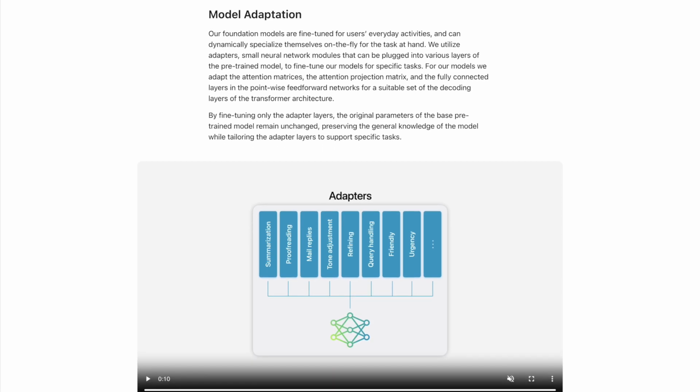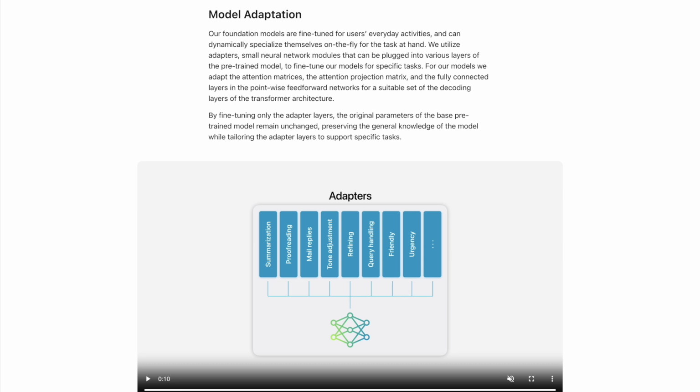Model adaptation. Our foundation models are fine-tuned for users' everyday activities and can dynamically specialize themselves on the fly for the task at hand. We utilize adapters, small neural network modules that can be plugged into various layers of the pre-trained model to fine-tune our models for specific tasks. For our models, we adapt the attention matrices, the attention projection matrix, and the fully connected layers in the pointwise feedforward networks for a suitable set of the decoding layers of the transformer architecture.